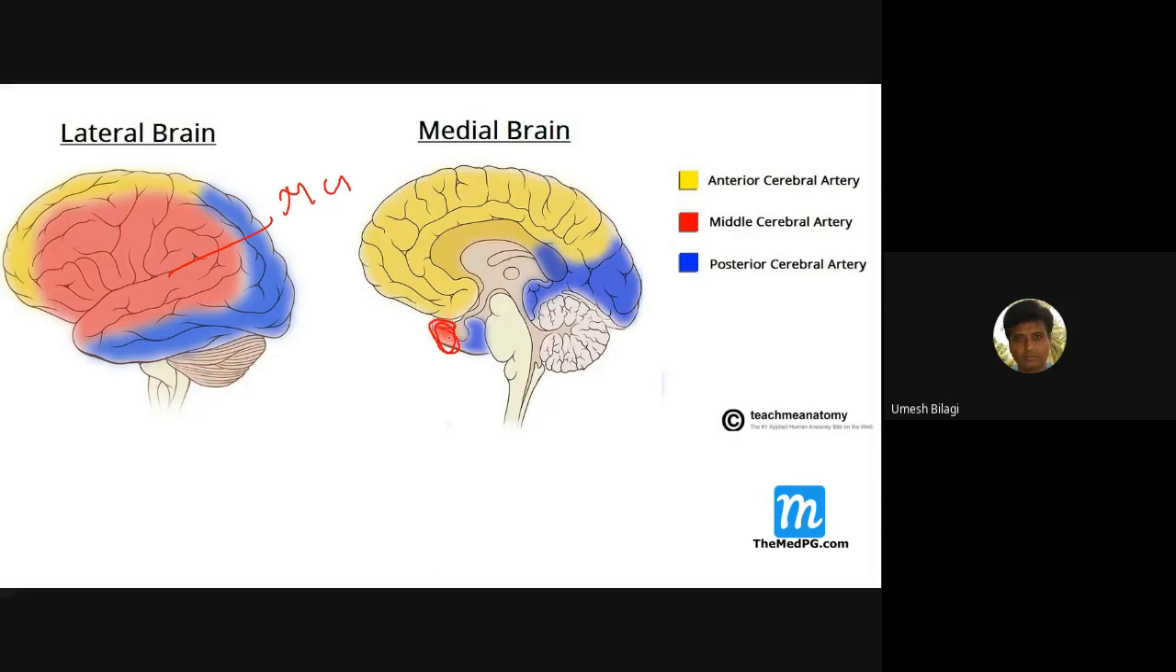Temporal lobe, this much. And the anterior cerebral artery is the major player in the medial aspect of the brain. And the posterior cerebral artery supplies like this, the inferior part and this one. So Wernicke's area and Broca's area fall under what? Middle cerebral artery. Okay.